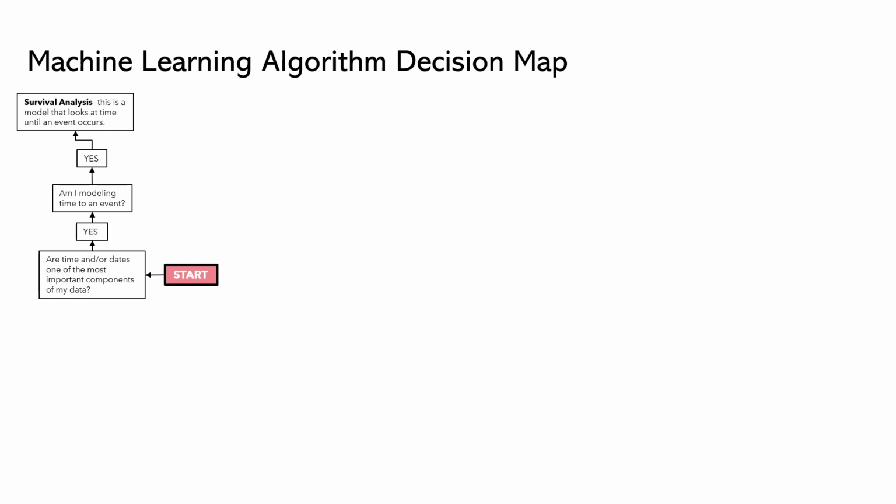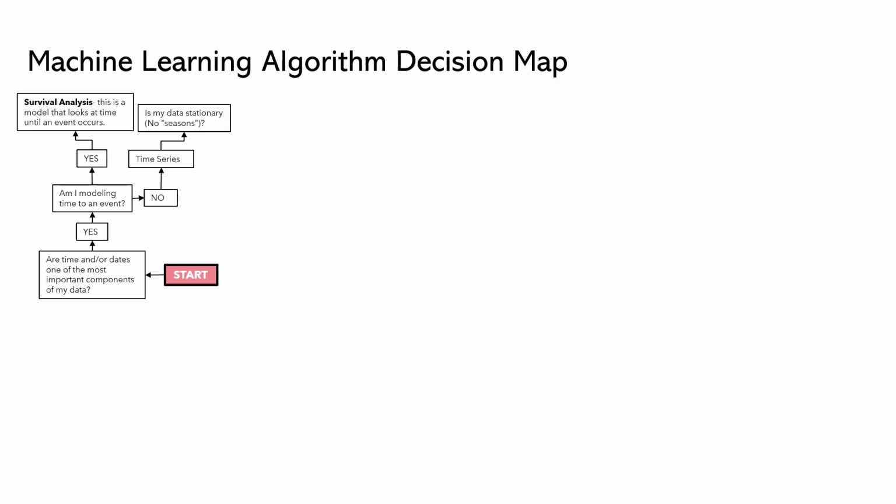Some examples of this could be recidivism for offenders who are released from jail, where you're modeling how long it takes them to commit another crime and return to jail. Another example of this could be after a patient is discharged from a hospital, how long does it take for them to be readmitted? So that's survival analysis, but say we're not modeling time to an event and the answer to that question is no. Then we would be doing time series.